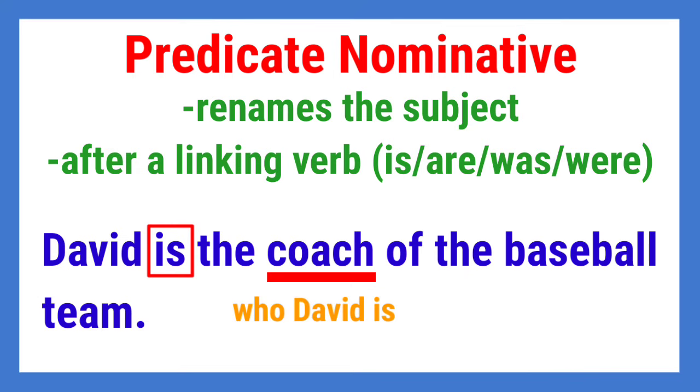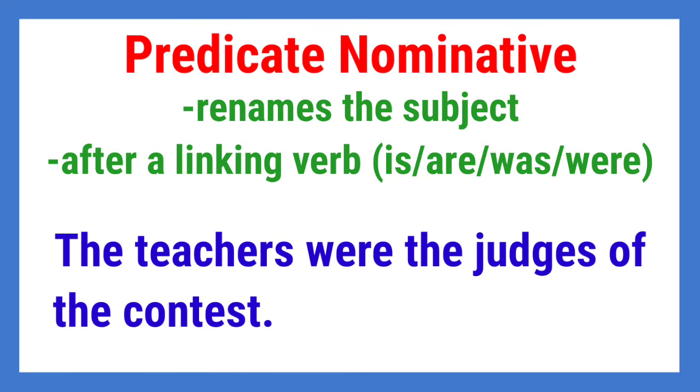Easy, isn't it? How about this? The teachers were the judges of the contest. What do you think is the predicate nominative in this sentence? The judges. Why? What is the linking verb in this sentence? It is were.